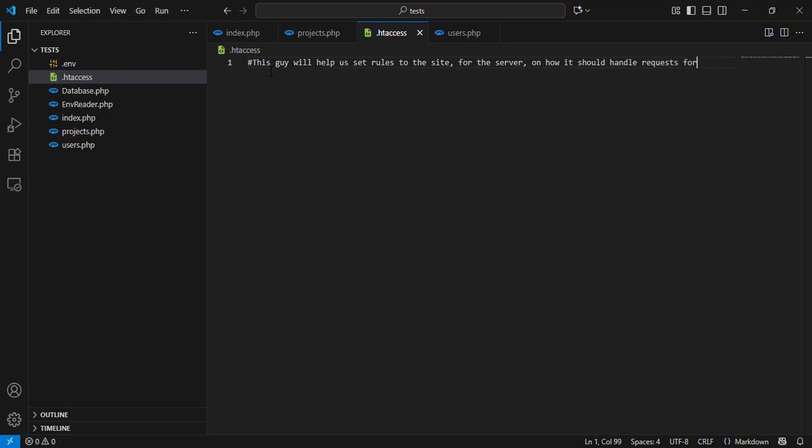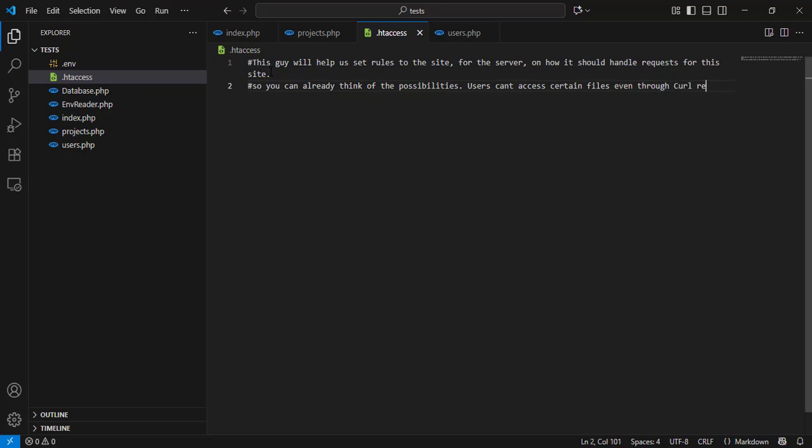Man, I love playing with this file, mostly because it gives me so much power over my server that I feel like Lex Luthor. Not that I'd ever do anything evil to my visitors, of course. It's just that the rules in this file are absolute. You can create redirects, block access to certain files, or even the whole server, enforce HTTPS, and so much more. But most importantly, in this video, we'll use it to shorten links.